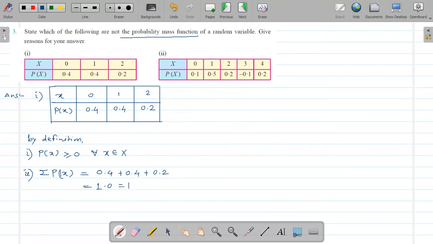So by definition you can say that the given probability distribution is a PMF. We have to state which of the following are not probability mass functions, but here the first table is the table of a probability mass function. Now we will solve next.